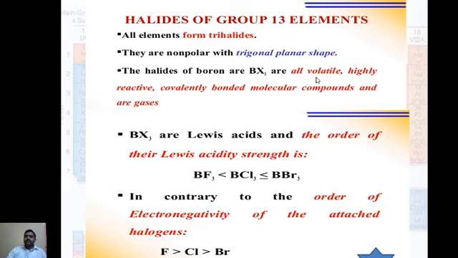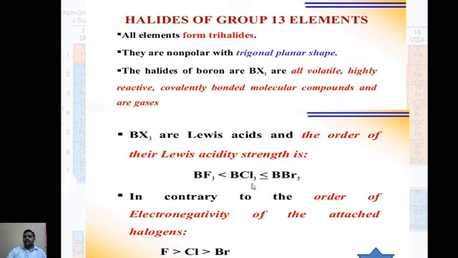Volatile means the melting point is very low, and they are highly reactive and not stable. They are covalently bonded molecular compounds and are gases. BX3 are Lewis acids. We can discuss the order of their Lewis acidity strength. Keep this point in mind for examinations.